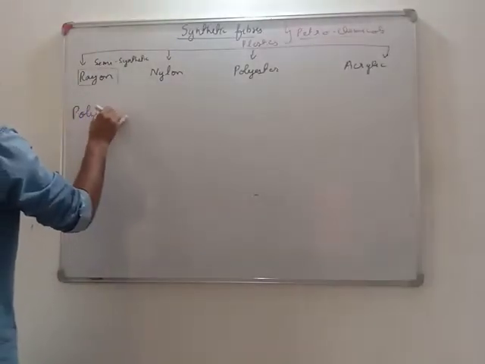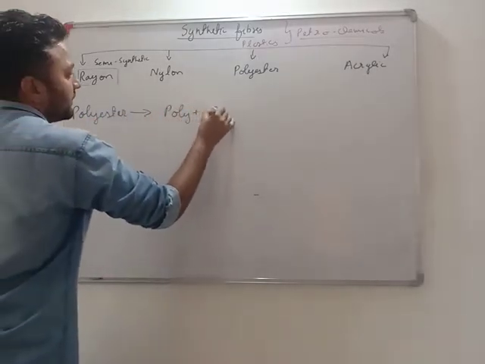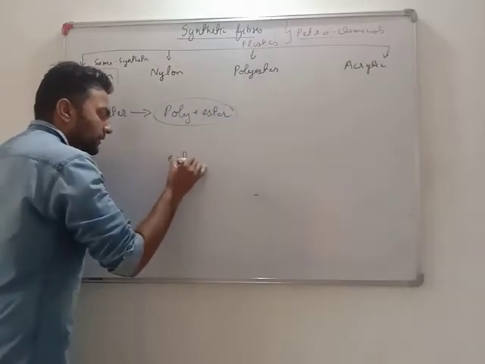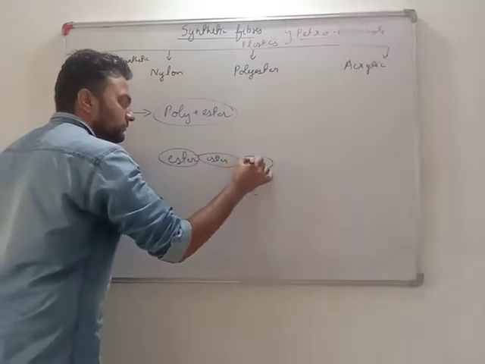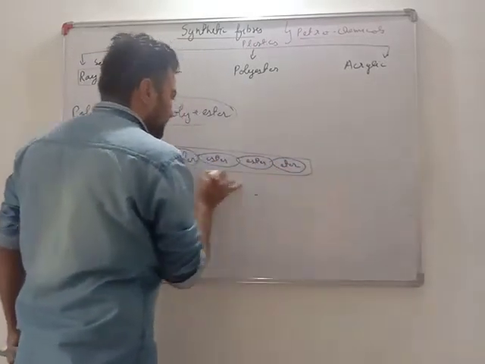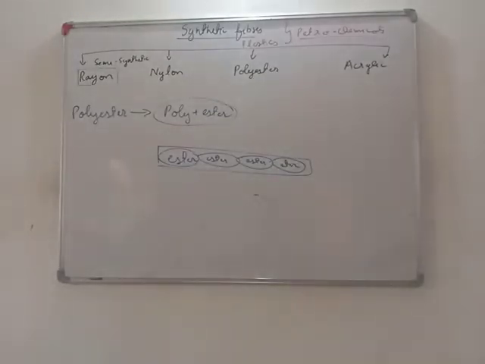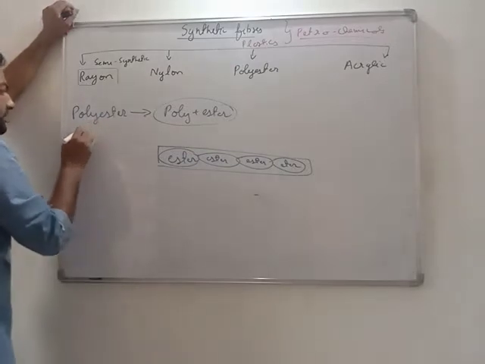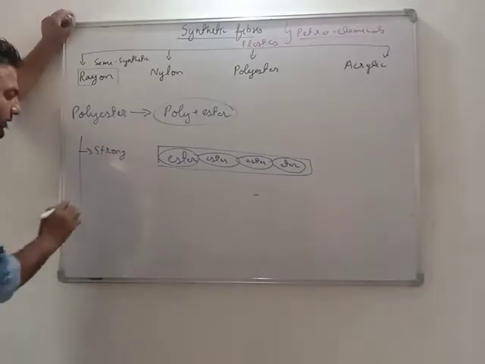Polyester, very important. Polyester means repeated units of ester, and we get polyester. Very important. Polyester is a fiber which is even more and more strong than nylon. Polyester is strong, stronger than nylon.